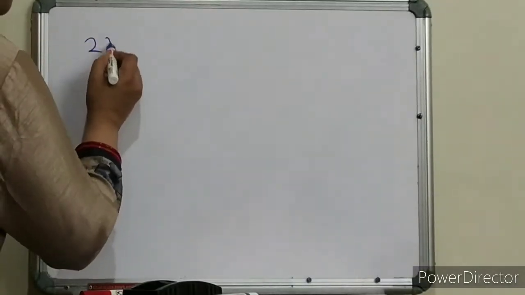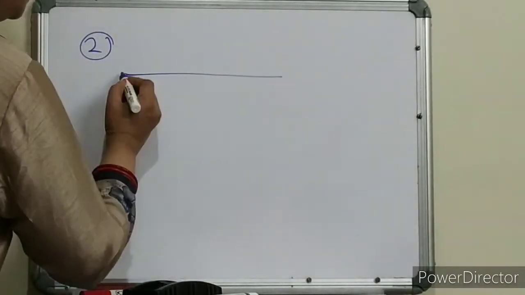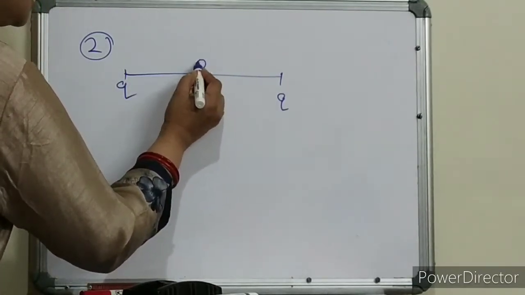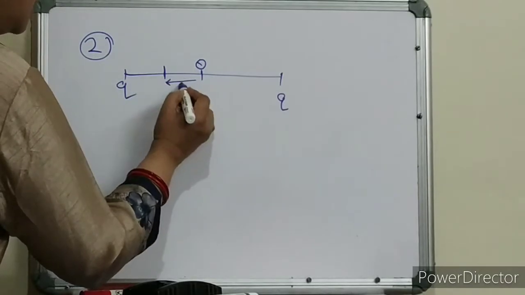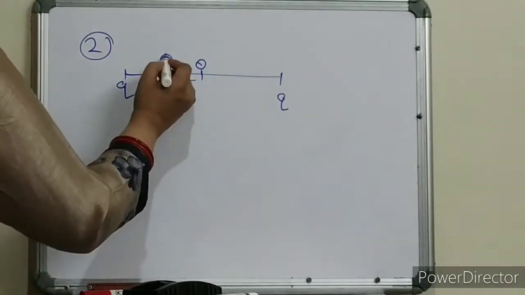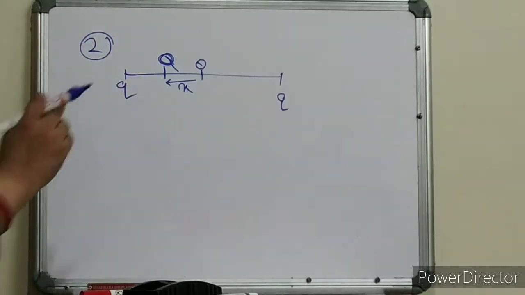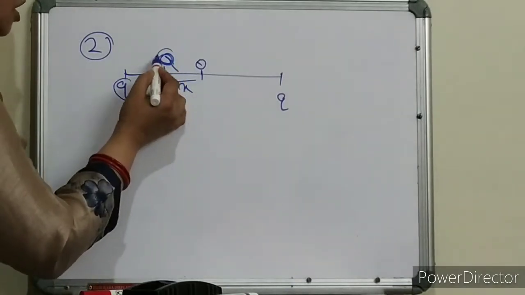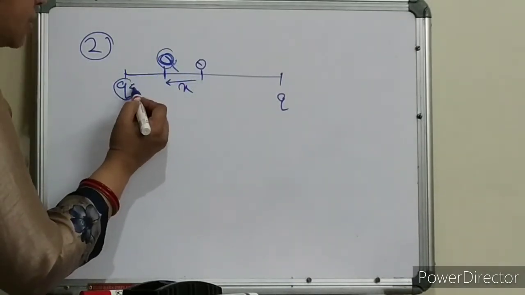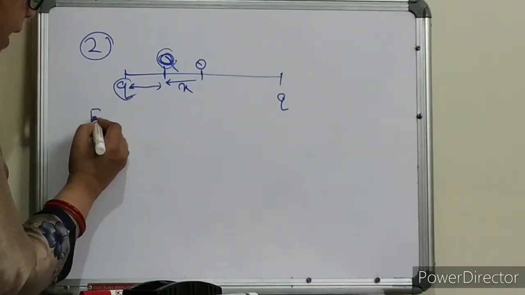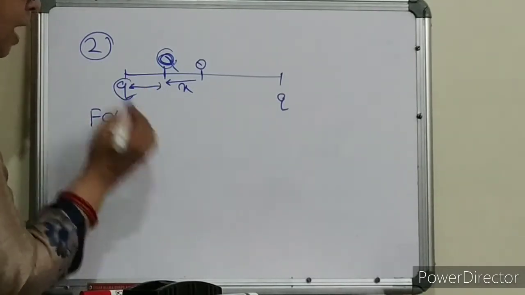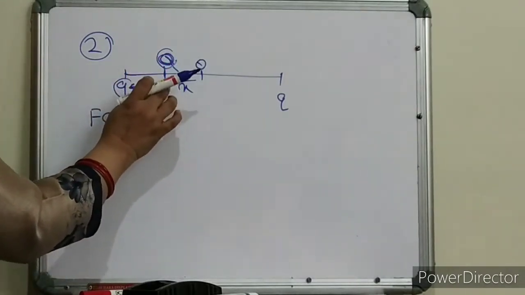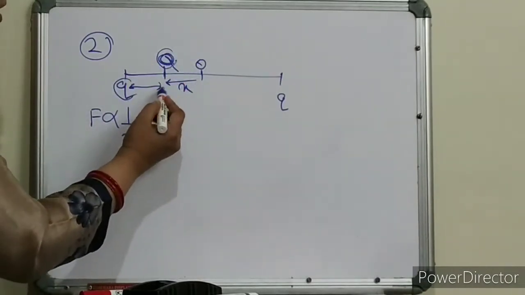Now we will discuss the second case. Okay, q charge over q charge. Initially it was in the middle. Now I displace this q charge to this place, at x distance, towards left. Okay, this is your position now. If I displace this q over here, then what will happen? This is positive, and this distance is now less. We know F is inversely proportional to r square, as per Coulomb's law. So what will happen? This will experience more force because the distance is now less.